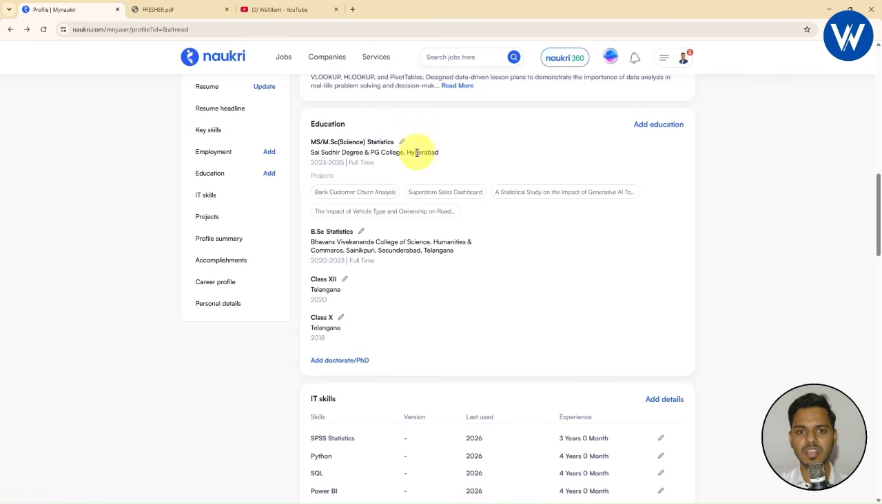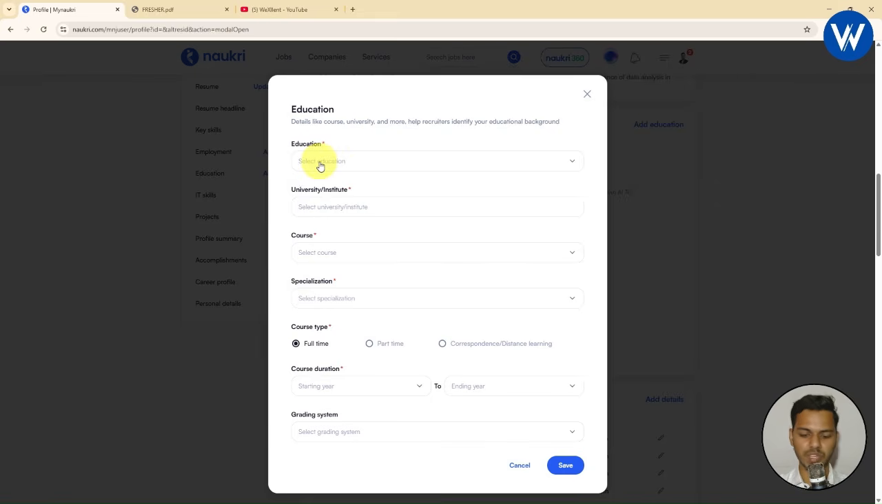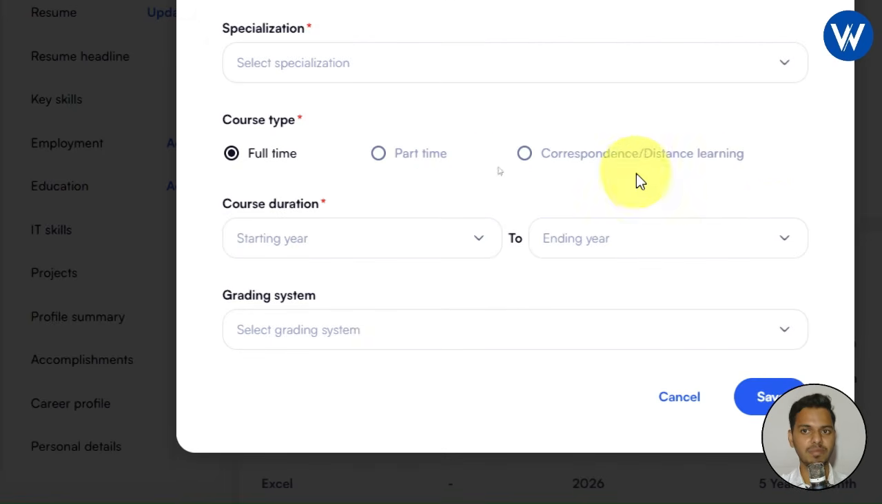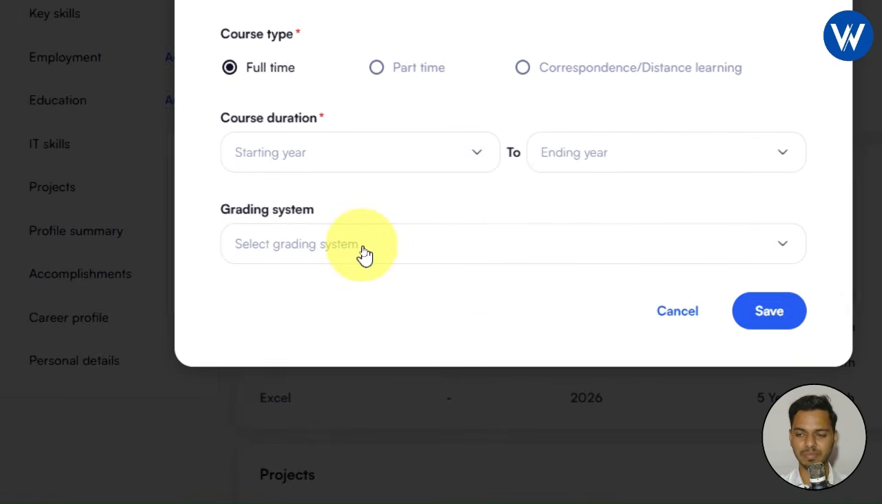Now let me show you guys. If you want to add the education, it is very simple. Simply you need to click on this add education option available. From here you need to select the education. In the same way you need to mention the university, institute name, course specialization, course type: full-time, part-time, distance learning, course duration, starting year, ending year, and grading system. And simply you need to click on save. Now let me show you guys.